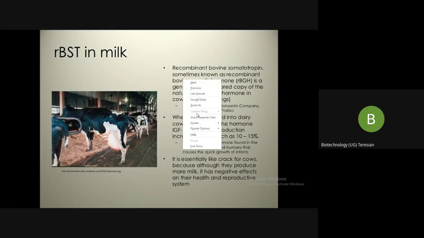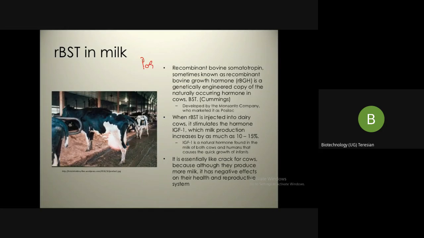I shall write the name. So this is the brand name. Okay, the FDA approved this bovine somatotropin in 1993 under the name Posilac.